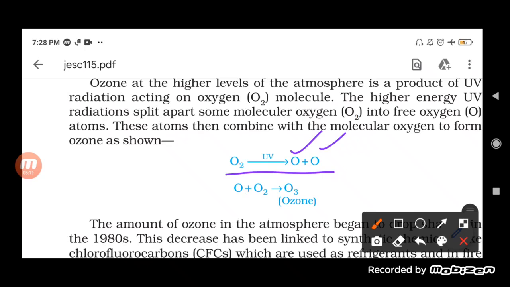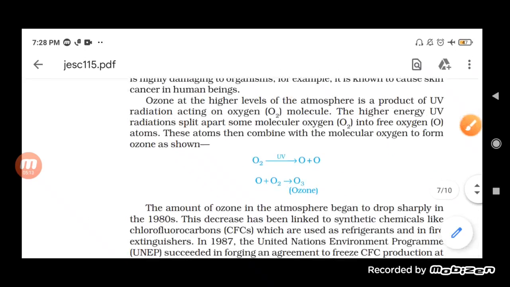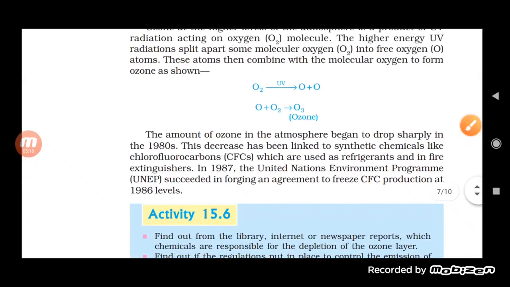Now let us see how the amount of ozone in the atmosphere is dropping day by day.